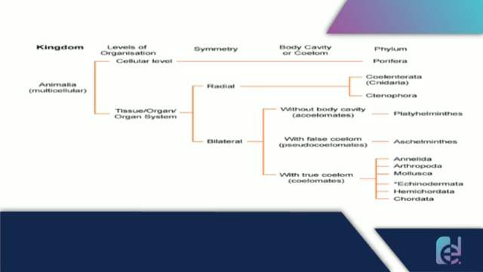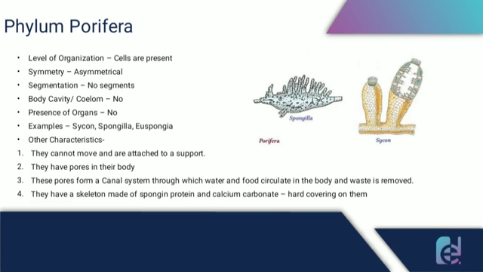And the next category is with true coelom. So the organisms are known as coelomates, and under this category there are different phyla, which are Annelida, Arthropoda, Mollusca, Echinodermata, Hemichordata and Chordata. So now let's know about these phyla in detail. The first one is phylum Porifera.